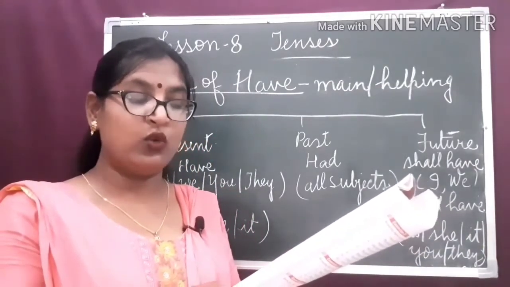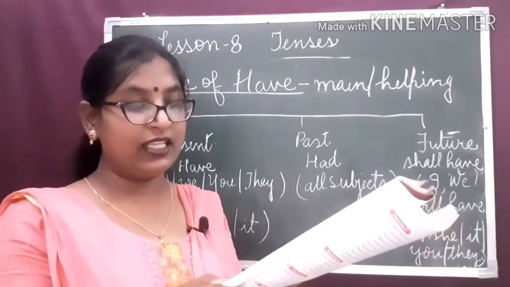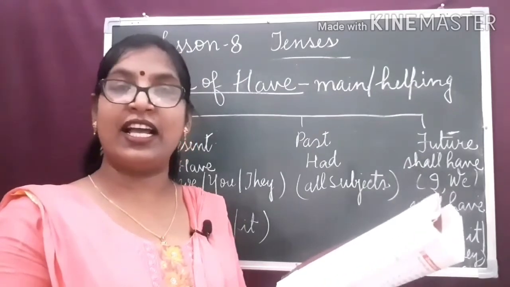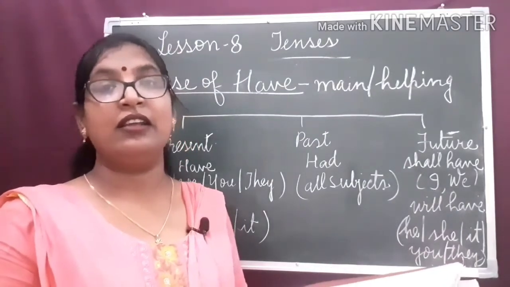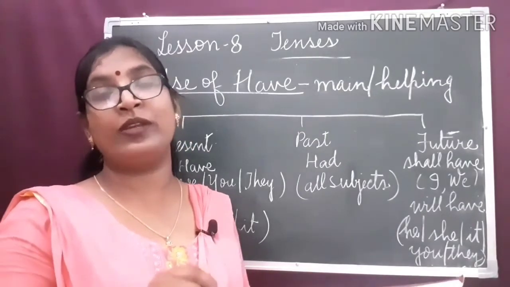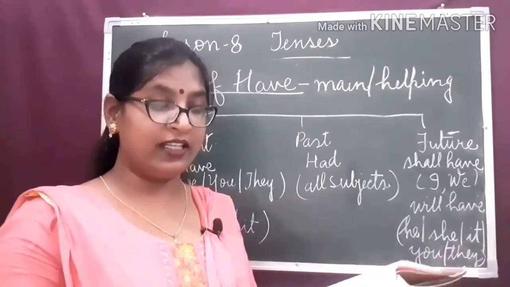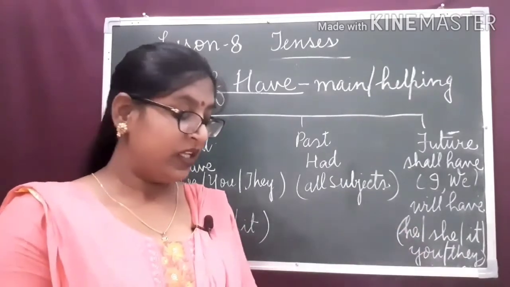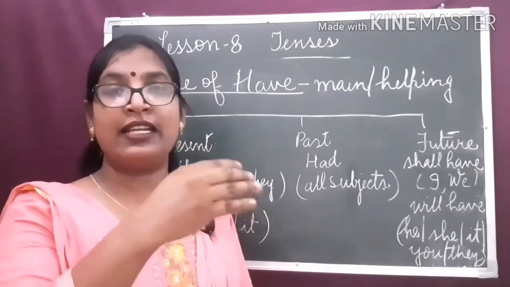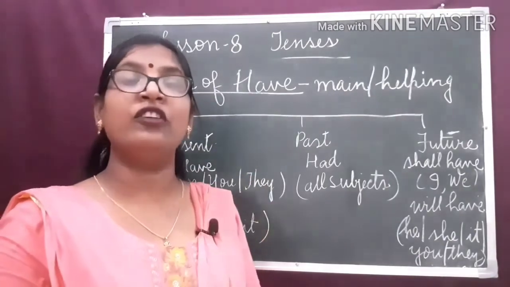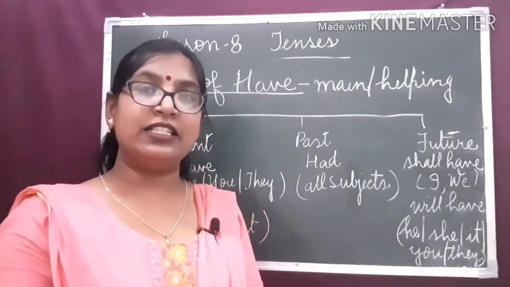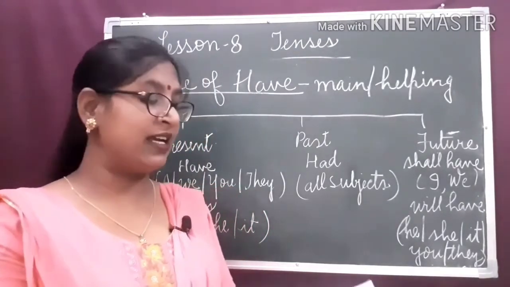Interrogative sentence. Will she have a new dress by the end of this year? Will she have? Here we have seen the helping verb is used in the beginning of the sentence to make an interrogative sentence. My dear children, when we study different kinds of tenses, we'll be studying the structure of sentences in much detail. At present, understand this.